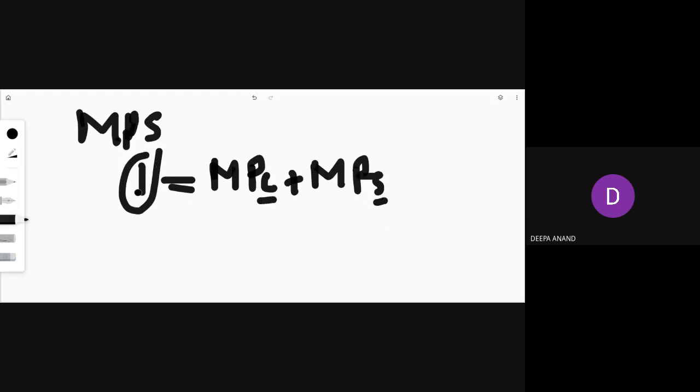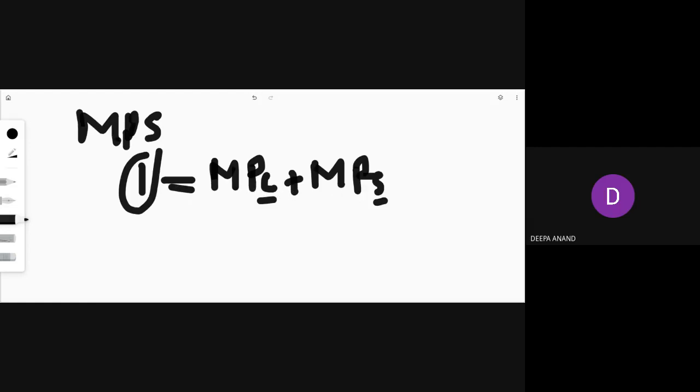So 1 is equal to MPC plus MPS. Here additional income 1 is equal to MPC plus MPS.